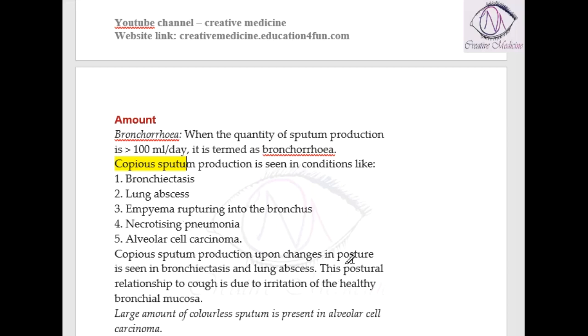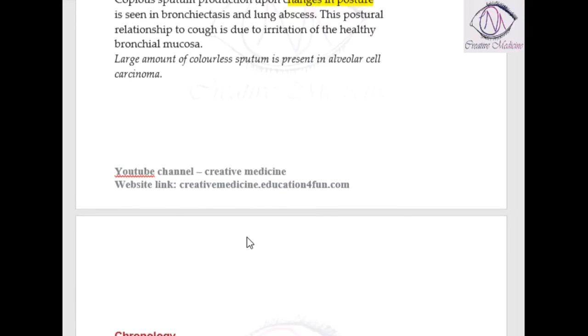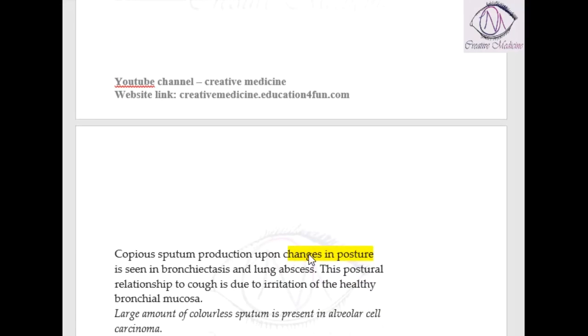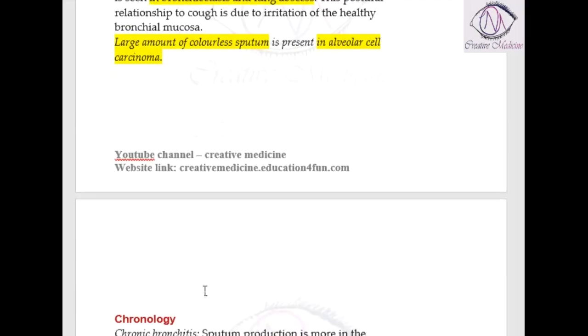This copious sputum production will change with posture in certain conditions, mainly bronchiectasis and lung abscess. In bronchiectasis and lung abscess, the sputum production changes with the posture of the patient. Then a large amount of colorless sputum is seen in alveolar cell carcinoma.